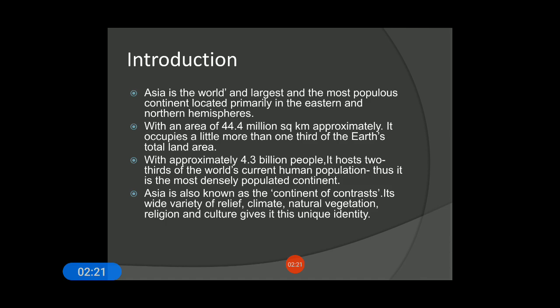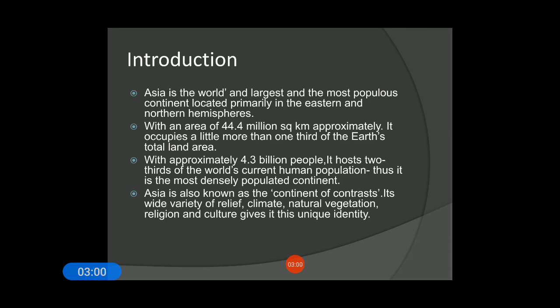With approximately 4.3 billion people, that means the total population of Asia is 4.3 billion, it hosts two-thirds of the world's current human population. So two-thirds of the population in the world is found only in Asia itself. Thus it is the most densely populated continent. There can be a question: which is the most densely populated continent in the world? Asia is the one.